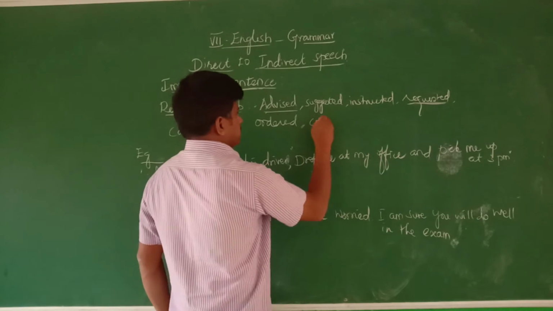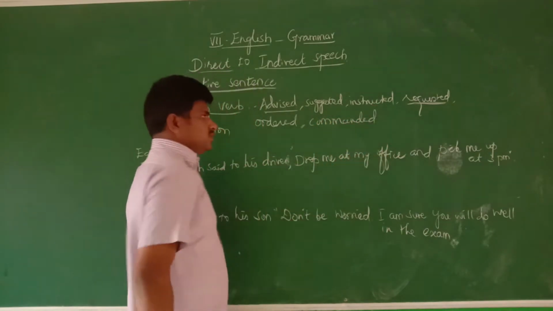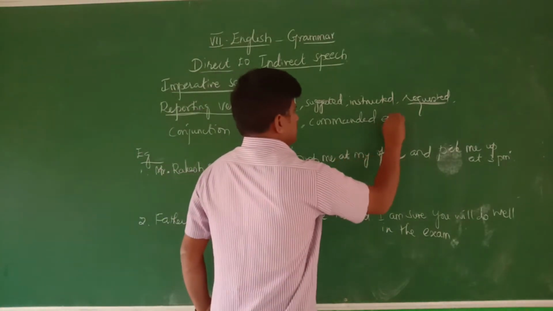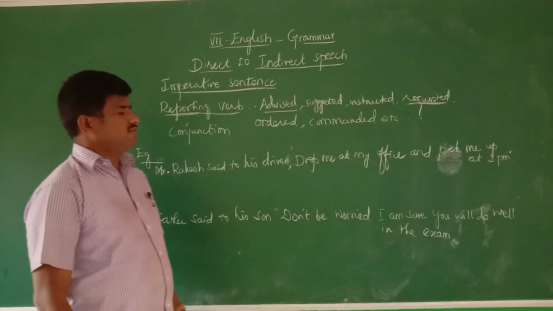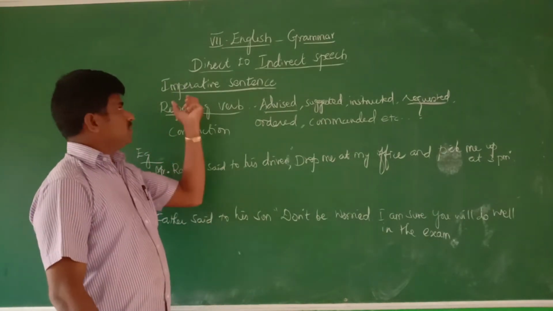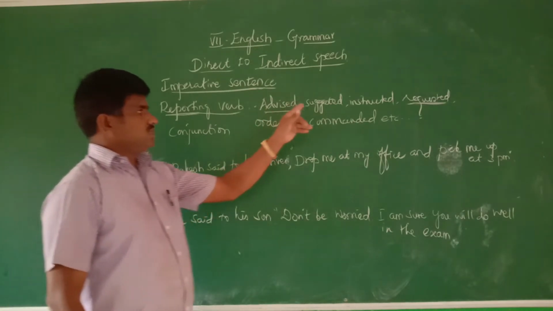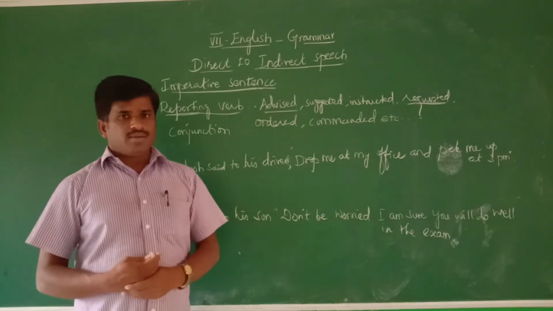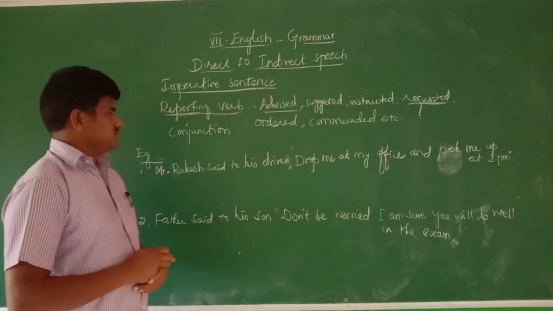And commanded is used from captain to soldier in the army. So the reporting verbs used in the imperative sentence are advised, suggested, instructed, requested, ordered, commanded, and so on. Some others are also used.